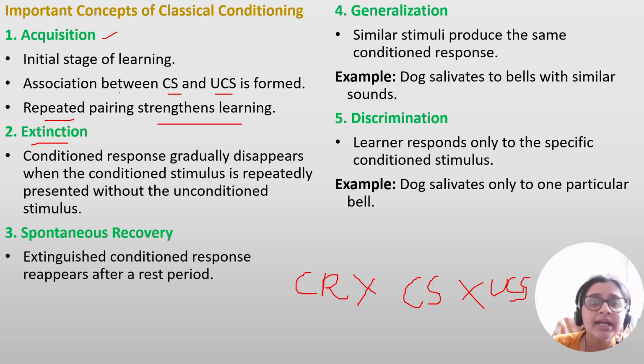So it slowly started deconditioning itself. That means it started to reach the stage of extinction. At the end of this deconditioning process, even though the bell is ringing, it stopped salivating because no food is there. So that is extinction.